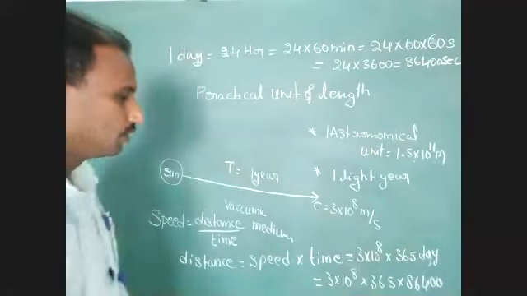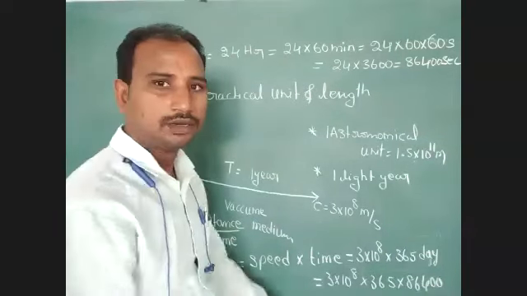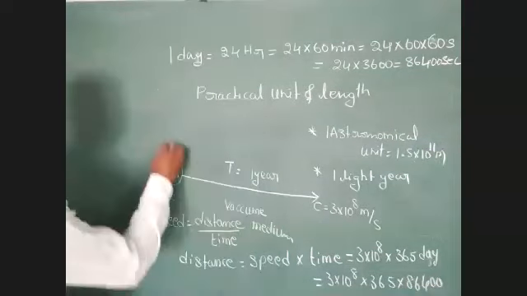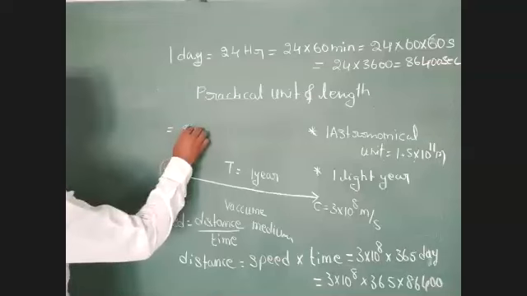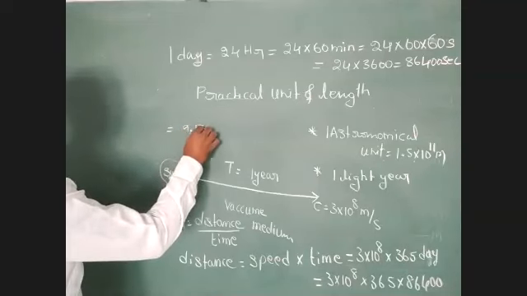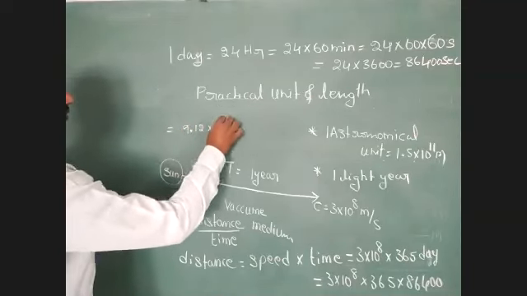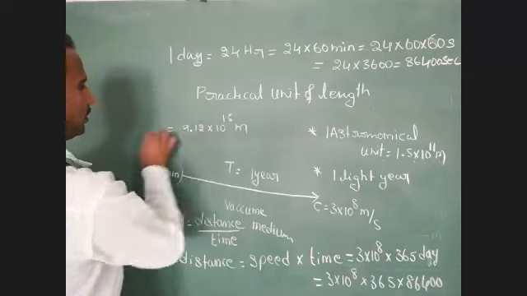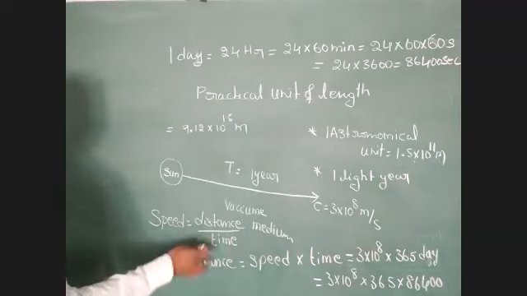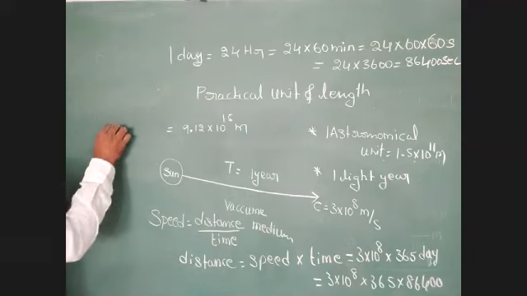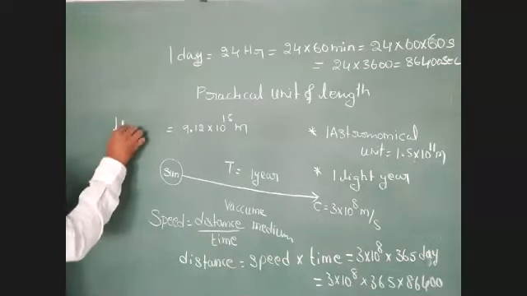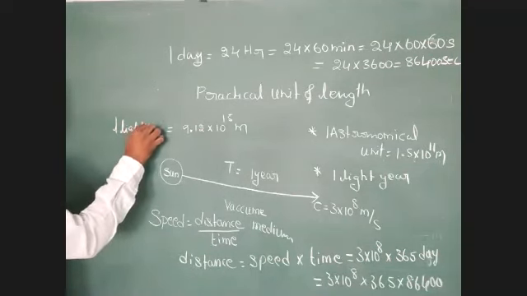That value equals 9.12 into 10 to the power of 15 meter. So here the distance equals 1 light year.